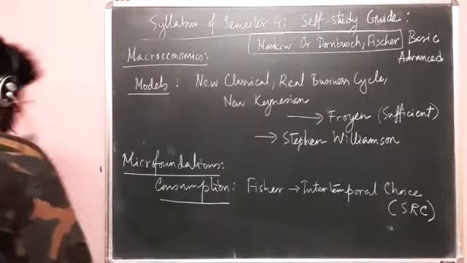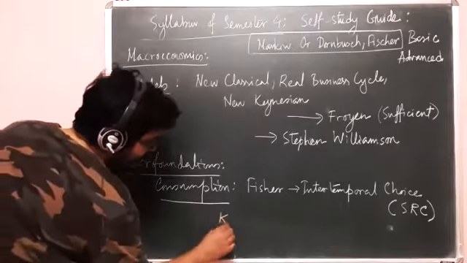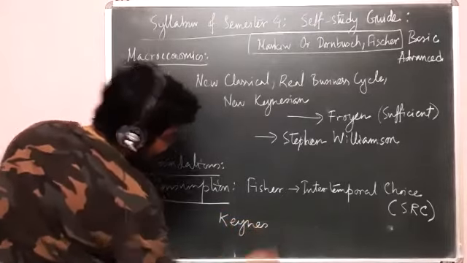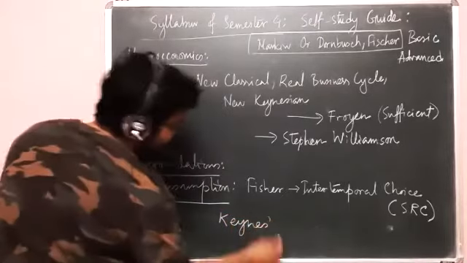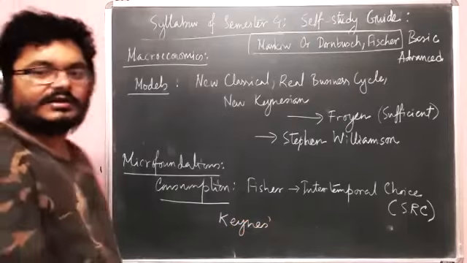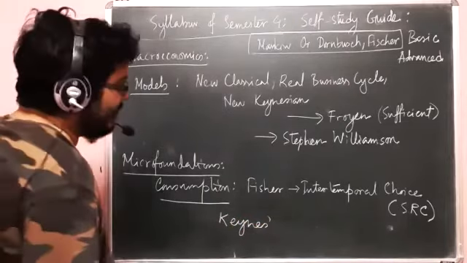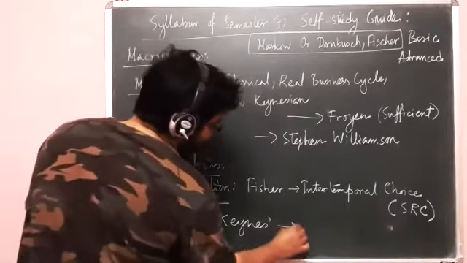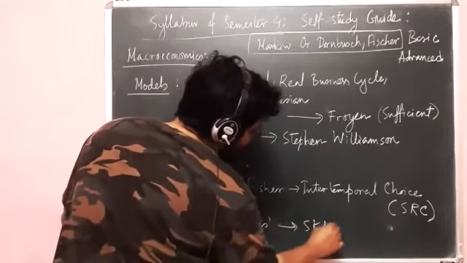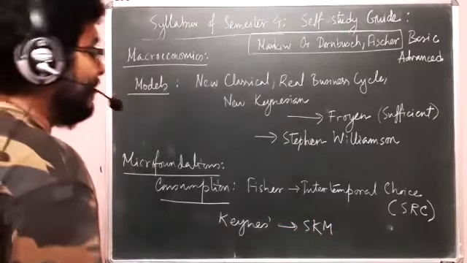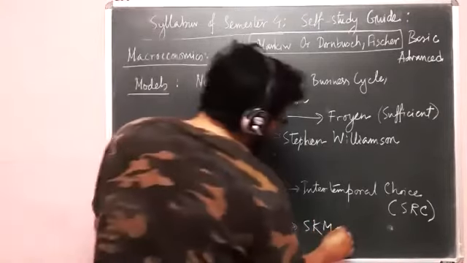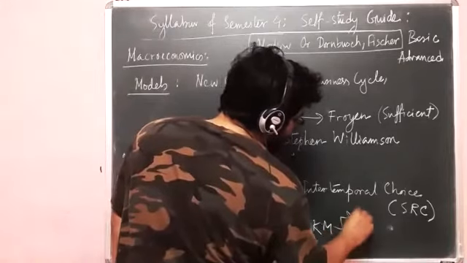Okay. Then comes Keynes. So Keynes's consumption function. That itself is a consumption theory by Keynes. We have covered it already. So no point in going back. But then again, if you want to look back, there are always two books.